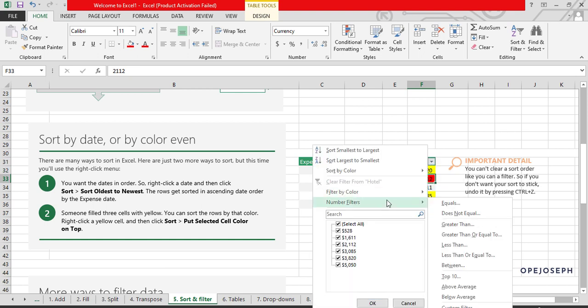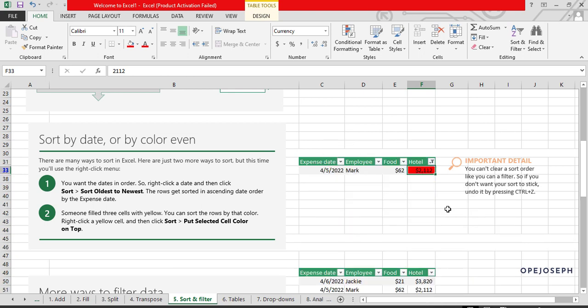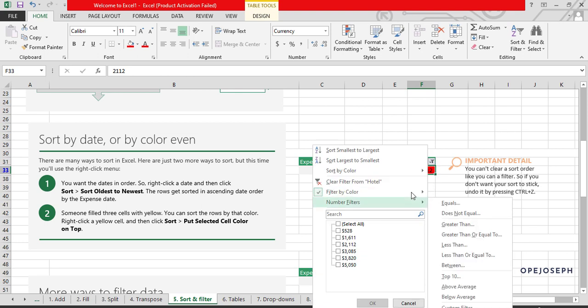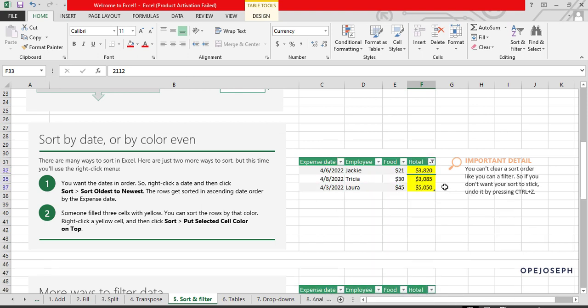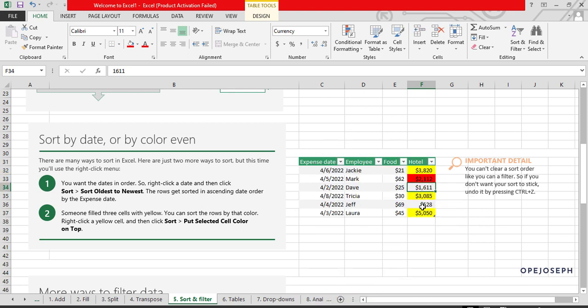Let me do filtering by color rather, I said sort. Bang! I only want red. Can you see now? Filter by color. I only want yellow. Can you see now? On select, it takes all that in there.